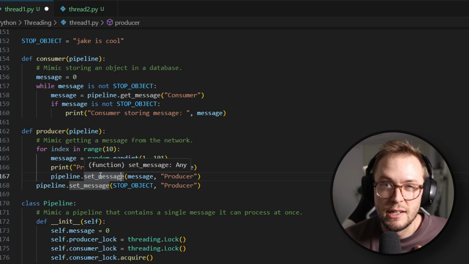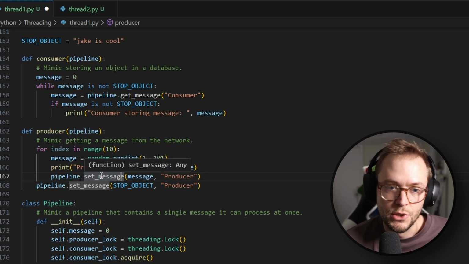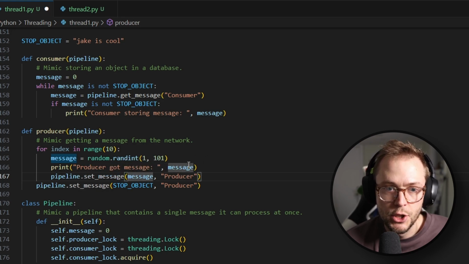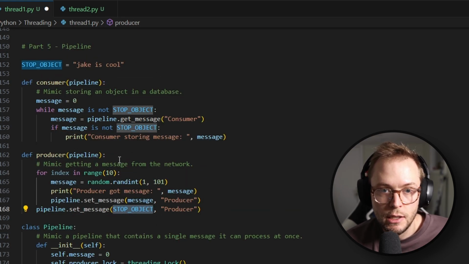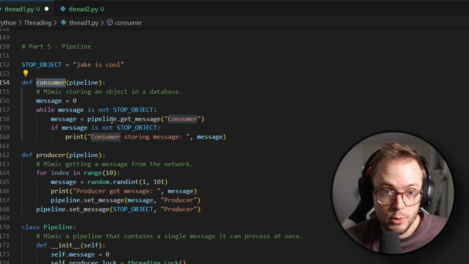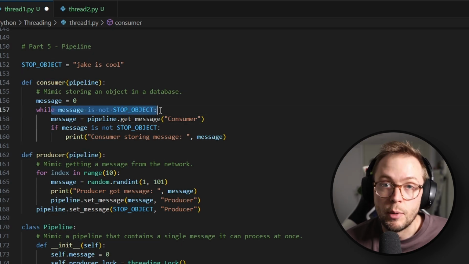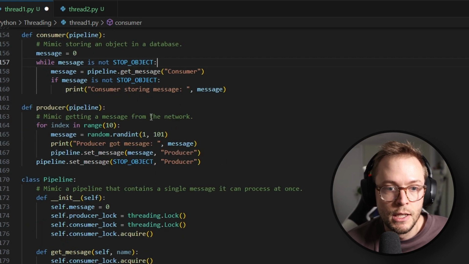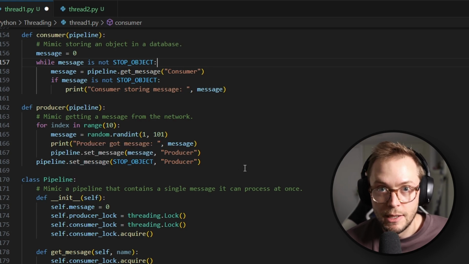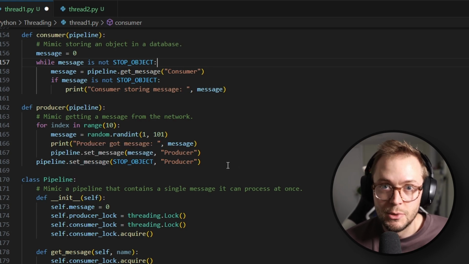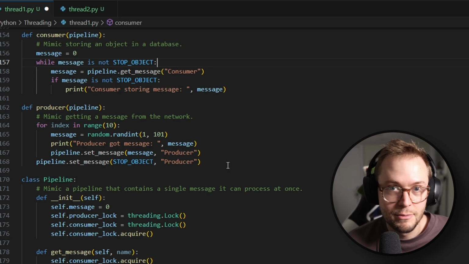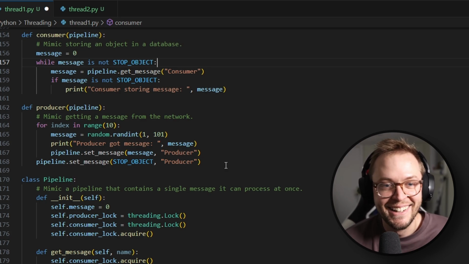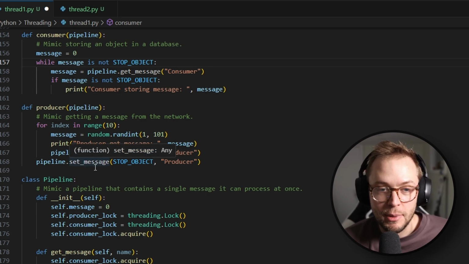We're setting this random integer, and after we've done this 10 times, we're going to set the pipeline object to this stop object, which means eventually the consumer should get this stop object and break out of this loop. Okay, I think that makes sense. If it doesn't, I'm sorry, leave a comment down below and I will try to answer it as best I can. But let's go over the pipeline.